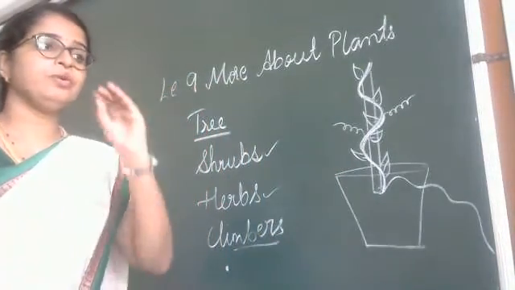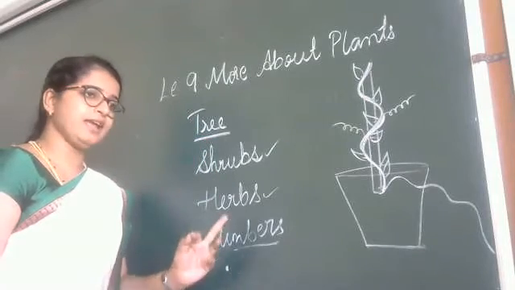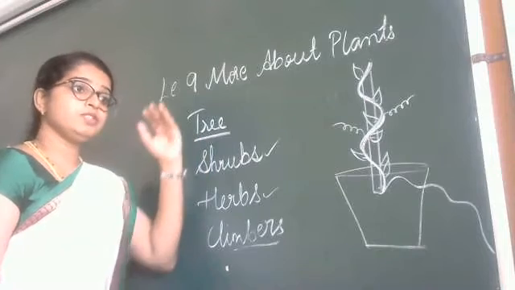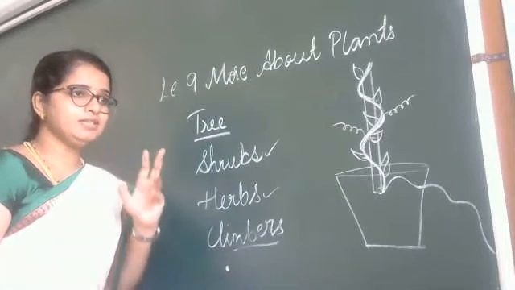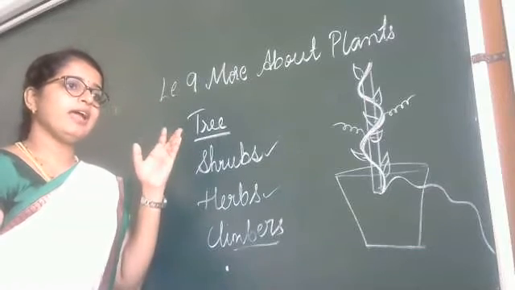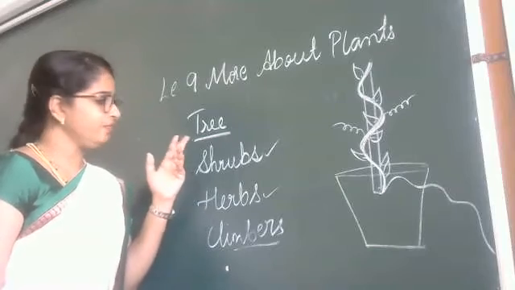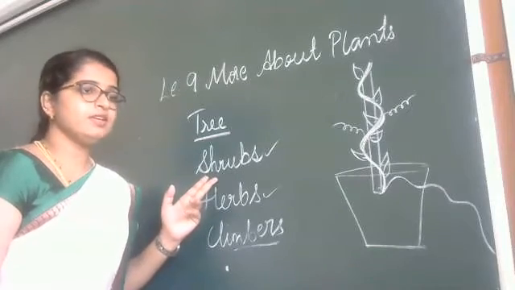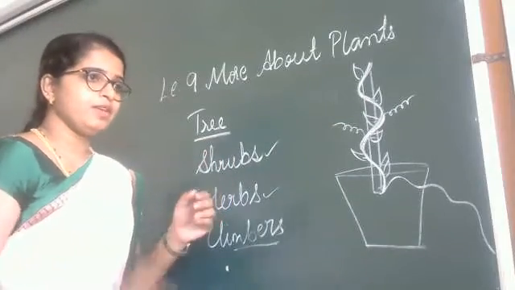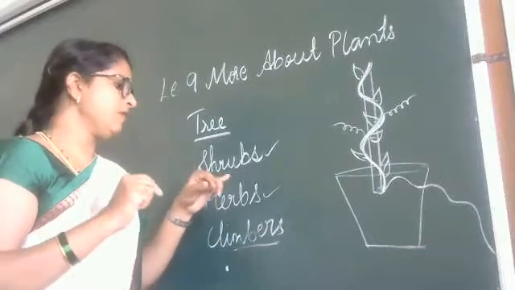So now once again I will explain about trees, shrubs, herbs, and climbers. Trees are plants which are tall and big in size, and have a strong, thick, and woody stem that is called trunk. And next is shrubs. A small plant with a thick woody stem is called shrubs.